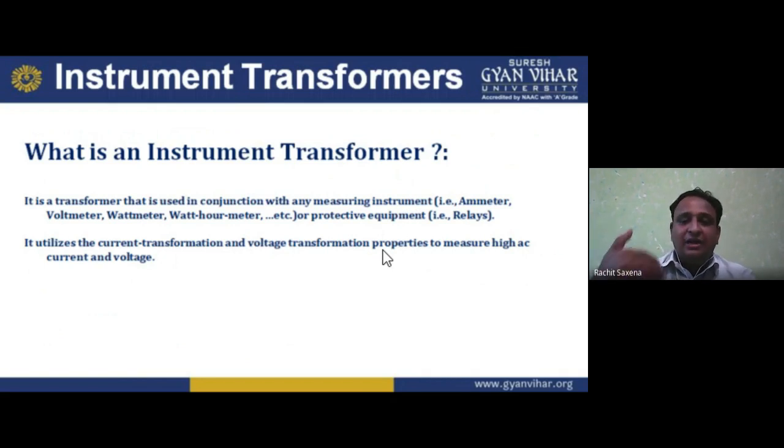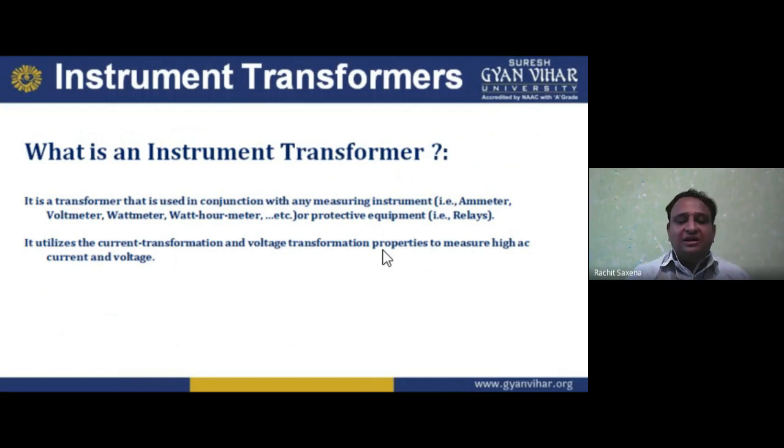If I say step up, it means voltage is increasing but current is decreasing. So for current transformers, we can use the step up concept. But if I am talking about step down, voltage is reducing but current is increasing. So for voltage measurement, we can use the step down concept. In the step up concept, the primary has few turns but the secondary has large turns. Similarly, in the step down, the primary winding has large turns, but the secondary winding has few turns. So that is the thing.